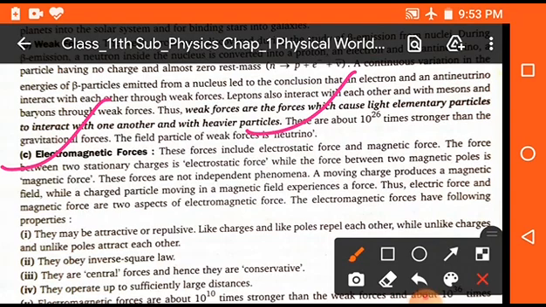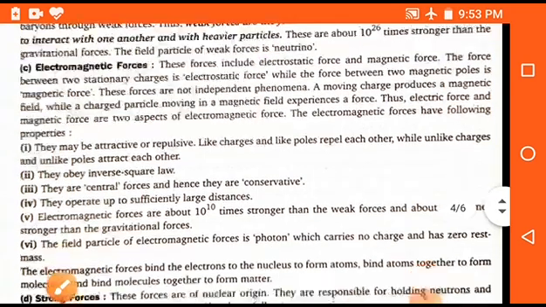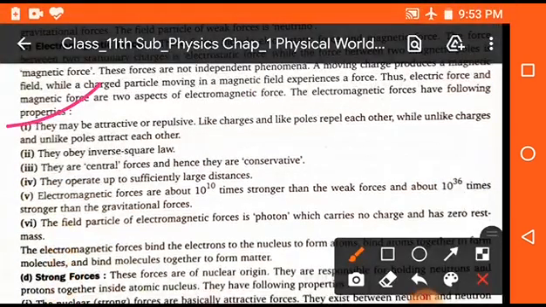Now next one is electromagnetic forces. These forces include electrostatic forces and magnetic forces. The force between two stationary charges is the electrostatic force, while the force between two magnetic poles is called the magnetic force. Now the basic properties of electromagnetic forces are as follows. They can be attractive or repulsive: like charges and like poles repel each other, while unlike charges and unlike poles attract each other.